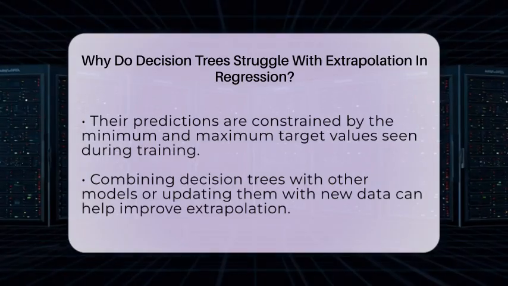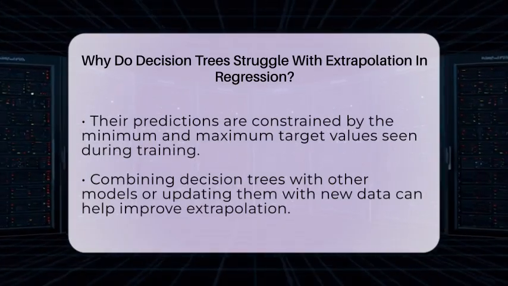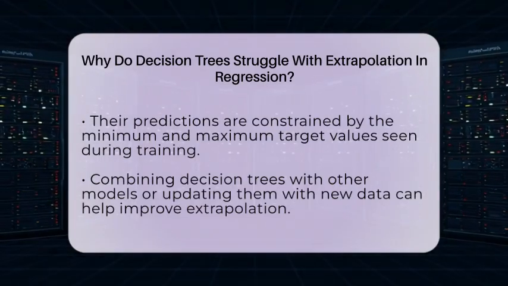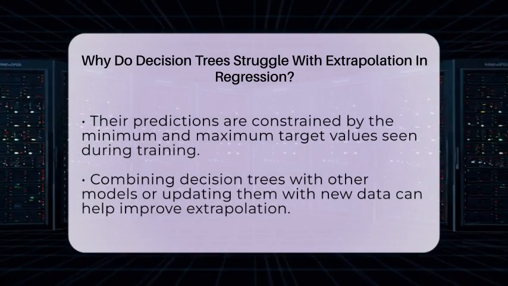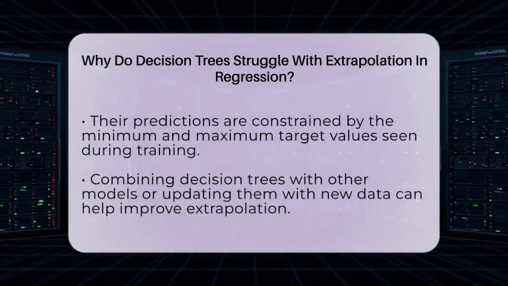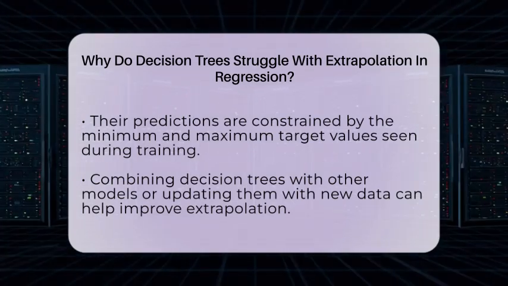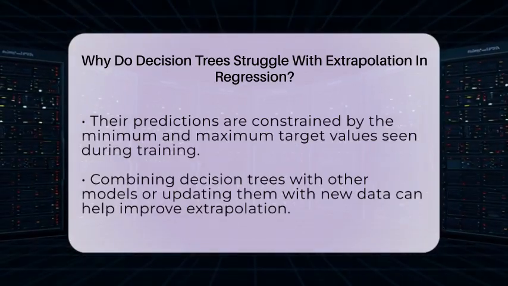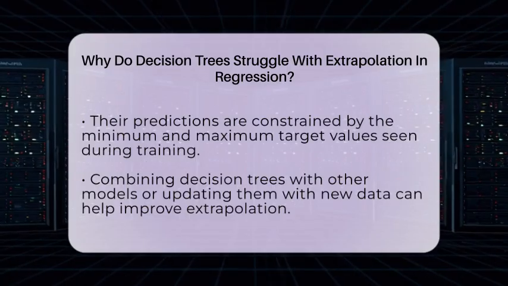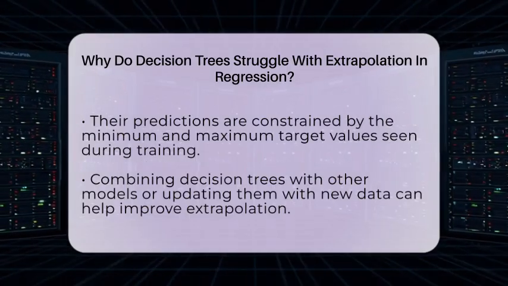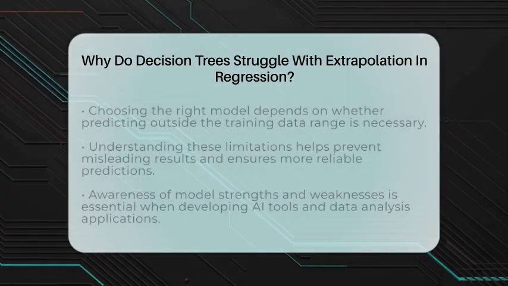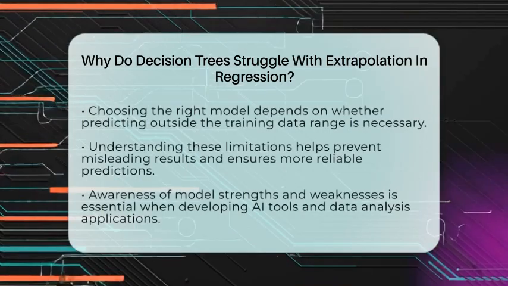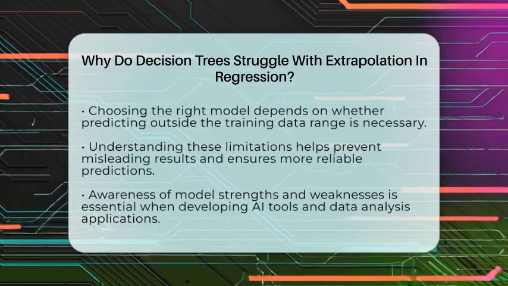Practitioners often combine decision trees with other models or choose different algorithms when extrapolation is necessary. For example, using linear regression or polynomial models can help when predicting beyond the observed data range. Updating models regularly with new data can also help extend the known range. Understanding this characteristic helps in choosing the right tool for the job.